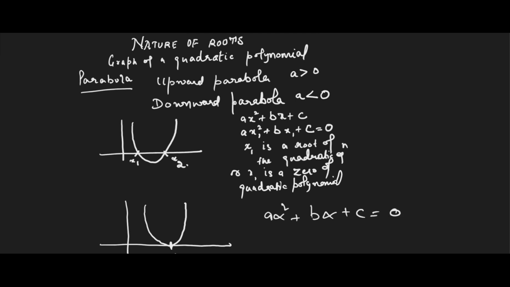Therefore, this alpha is a zero of the polynomial, or it is a root of this quadratic equation ax square plus bx plus c equals 0.